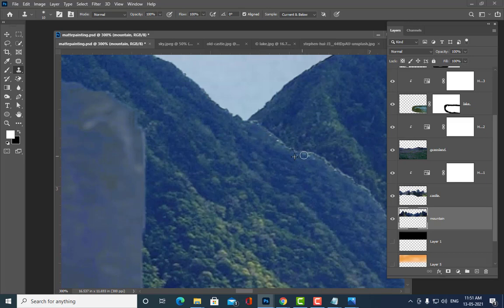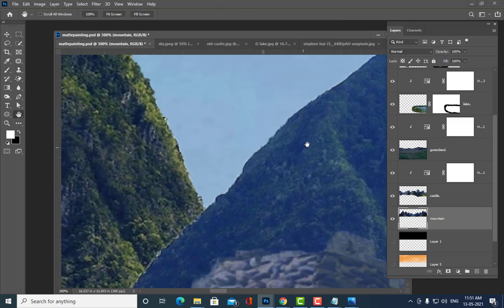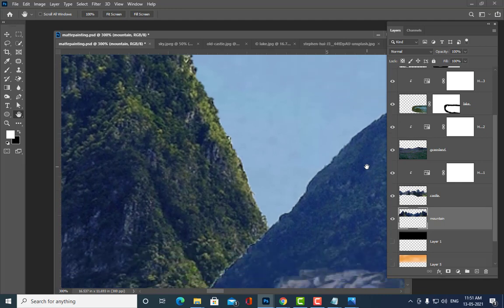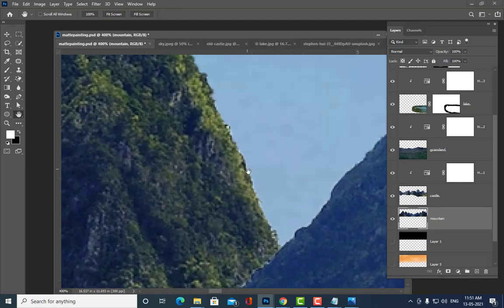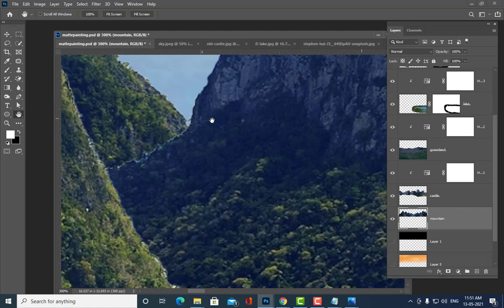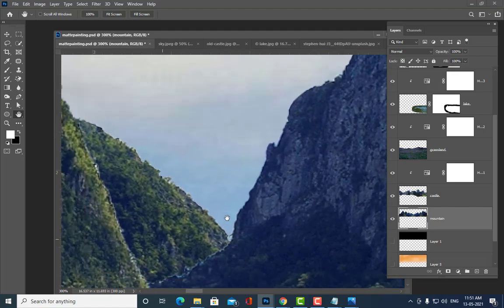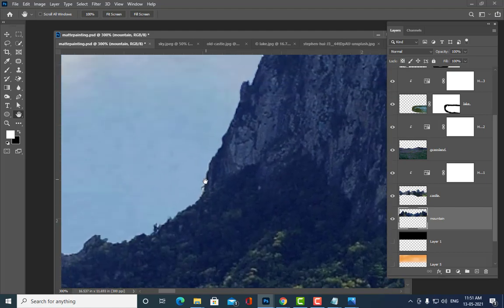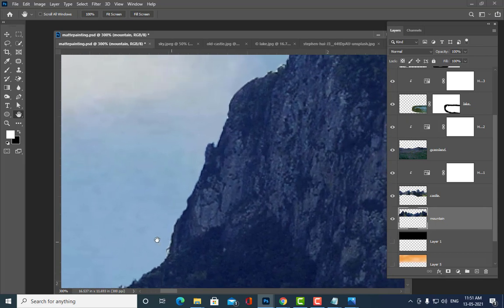This is one thing. Another method I will tell you. One thing is the clone stamp, and the second is this. If you observe this mountain closely, you have to check whether the edges are sharp or not, or if you find any white color lining. I think we can find some white color line running on the edge. Just check. We need sharp edges always.